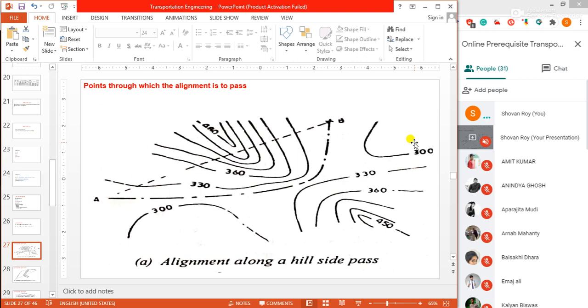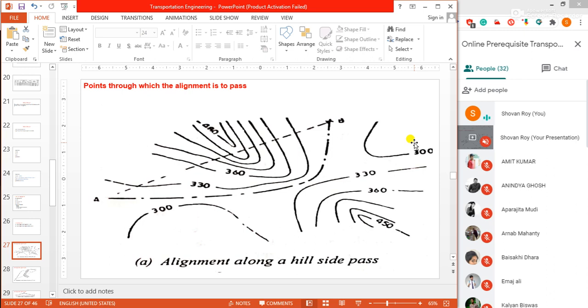As in this figure, when it is necessary to cross a hill range, mountains or a high ridge, the various alternatives are to cut a tunnel across, or to go round the hills, or to deviate until a suitable hill pass is available.